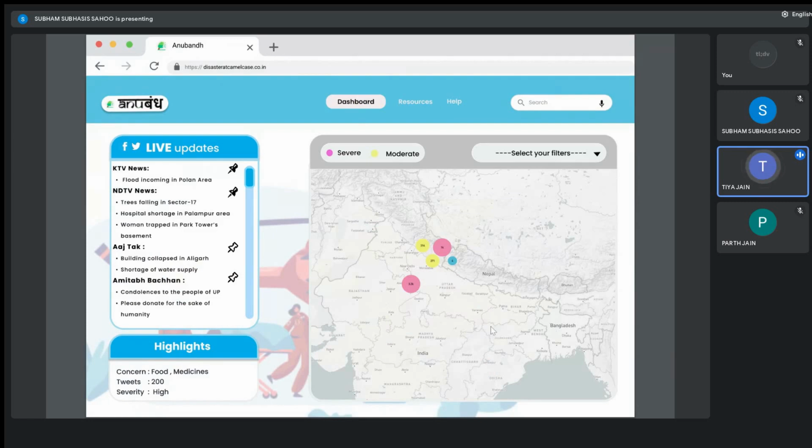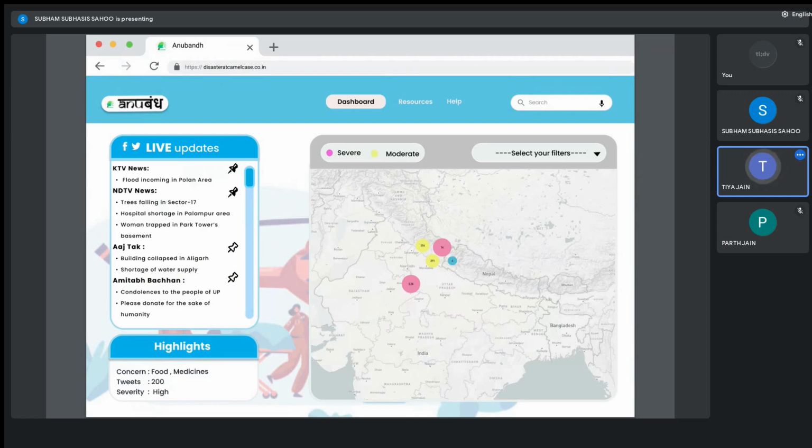First, the dashboard comprises of a map with priority level encoded marker locations for disaster-struck areas. The color code is based on the level of severity. For example, pink is for severe, yellow is for moderately affected regions. On the left of the screen, we have a live update section where disaster-related posts, audios, videos are shown.